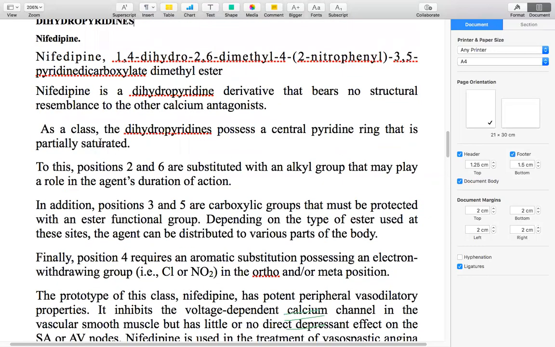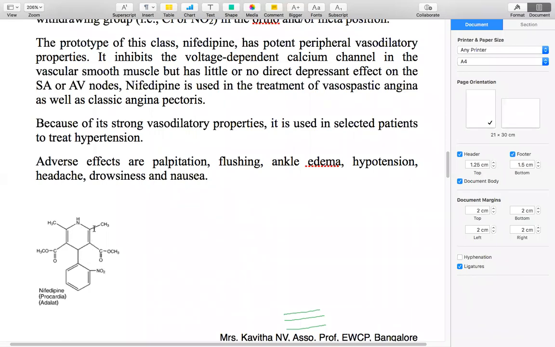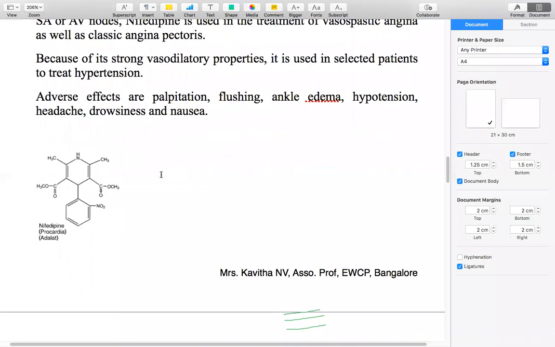Okay, now coming to nifedipine. Nifedipine is 1,4-dihydro-2,6-dimethyl, means the very simple alkyl group, that is the methyl group, is there. And then the next, what is there?